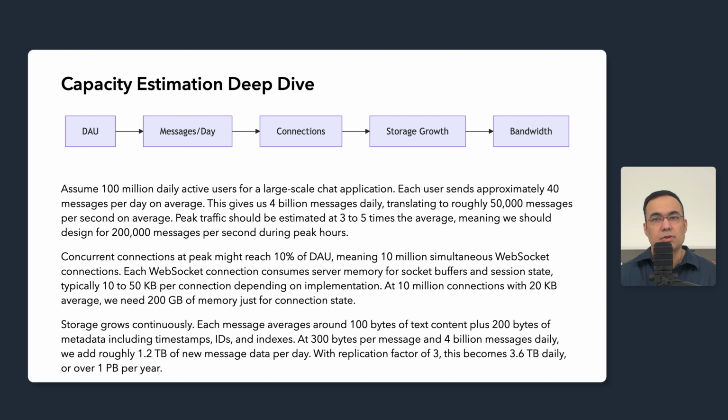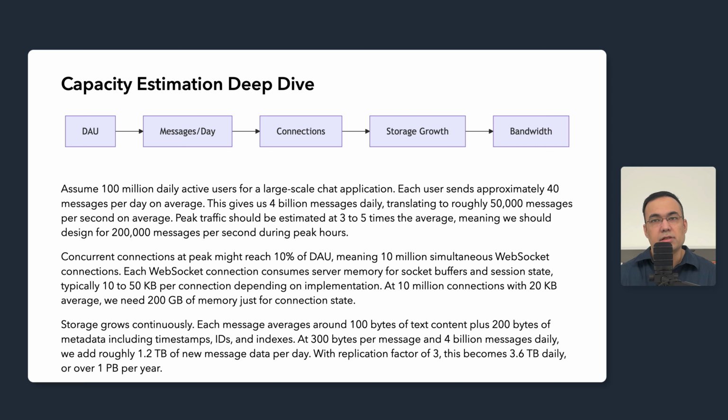But a steady state is not what breaks systems. Peak traffic is what breaks systems. We should estimate peak traffic at least 3 to 5 times the average throughput. This means designing for 200k messages per second during high activity periods like evenings and holidays. So that's 200,000, which is roughly 4 times the 50,000 that we calculated earlier.